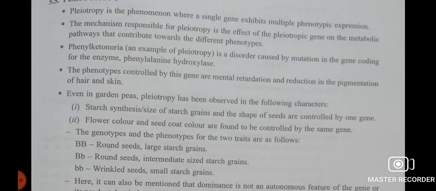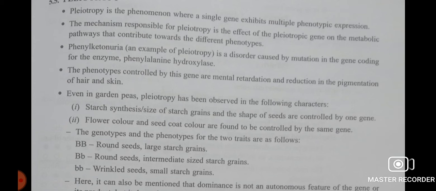Is it clear? Then in garden pea also we can see pleiotropy, that is, starch synthesis, the size of the starch grains and the shape of the seeds are controlled by one gene. Then flower color and seed coat color are found to be controlled by the same gene. So like this, if different characters or different phenotypes are controlled by the same gene, then that is known as what?